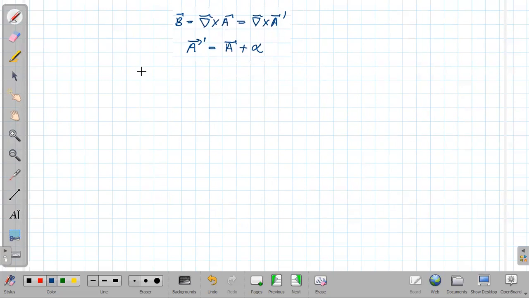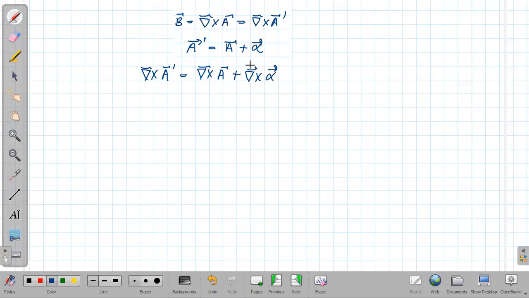So what would be del cross A prime? If you take the curl of this equation, del cross A prime would be equal to del cross A plus del cross alpha, where alpha must be a vector.